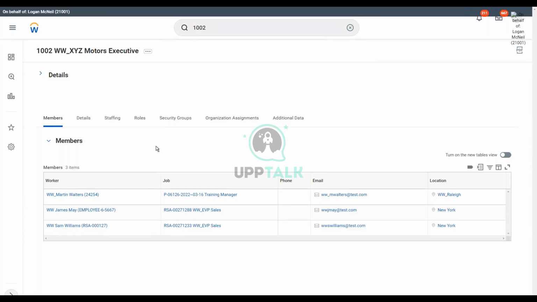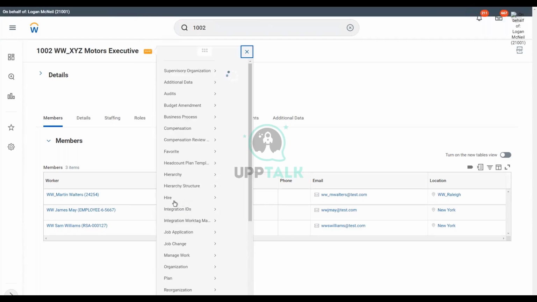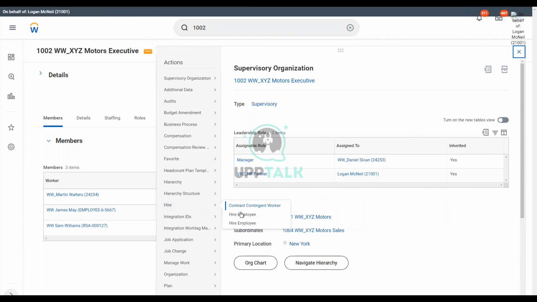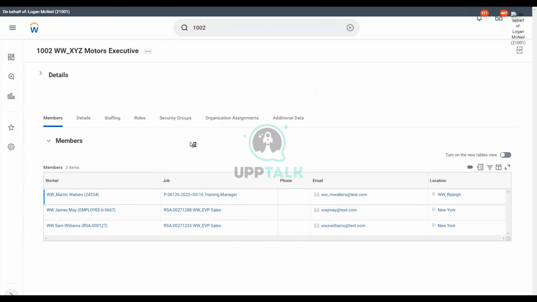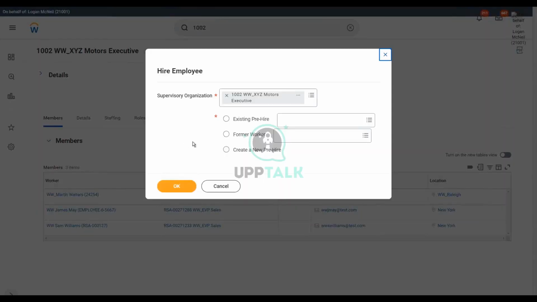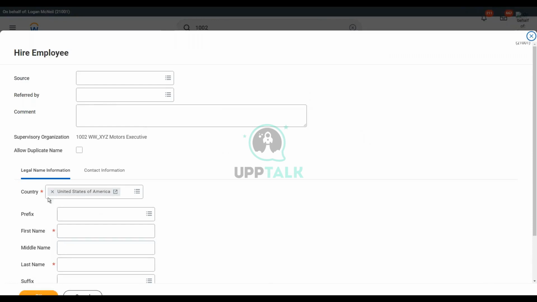Now let's have one more worker in the London location. Okay, so let's see how it will make things a bit different. So I go to hire, and let's say I go to hire employee. Now create a new pre-hire, and let's choose the country to be United Kingdom for the pre-hire, just to make it a bit consistent. The naming format should also be from the UK.